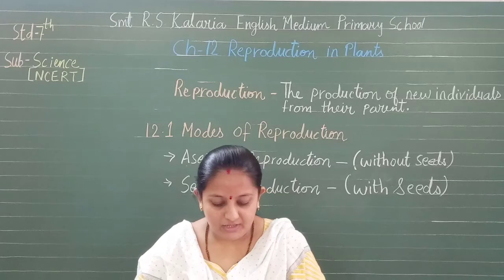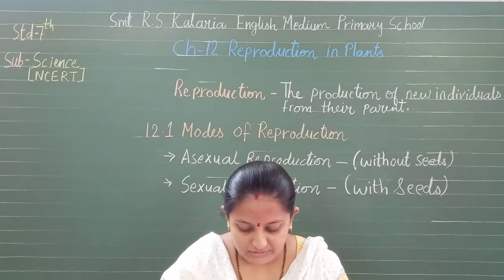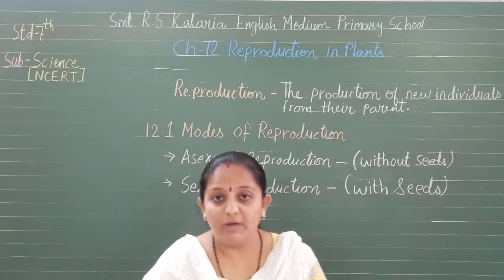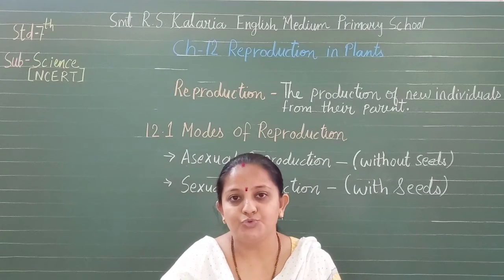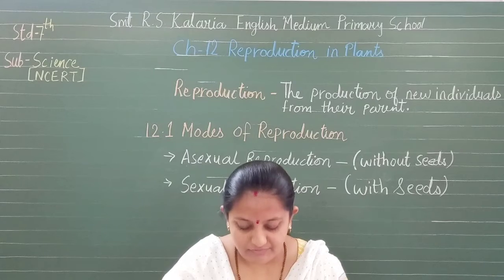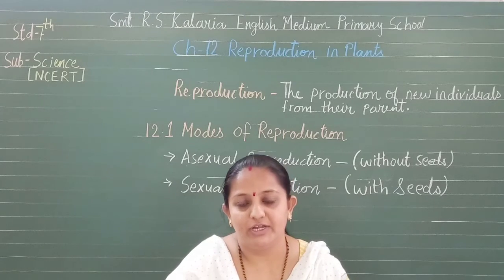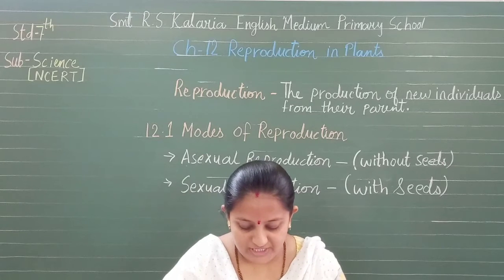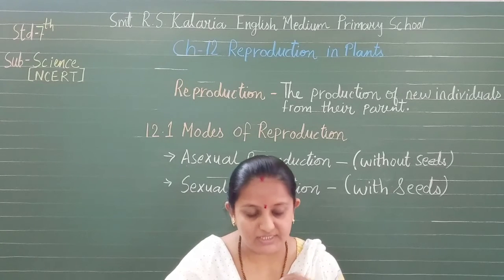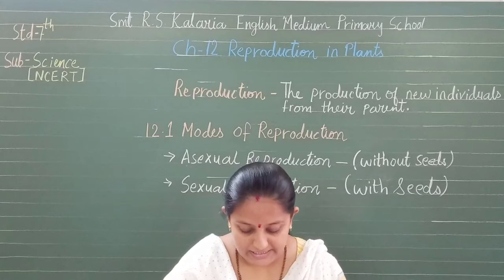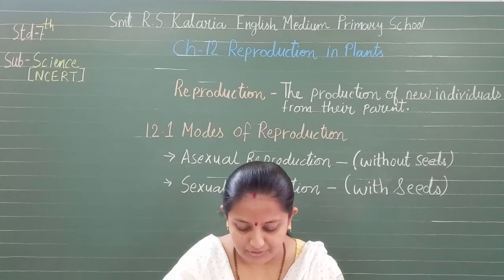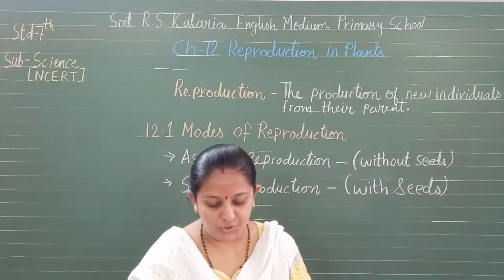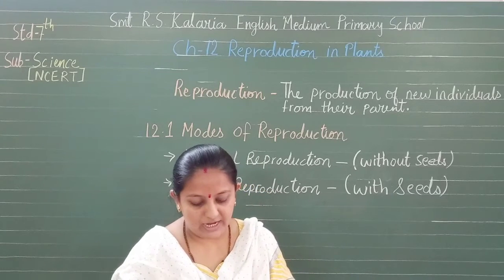So in this we can say new plants are obtained without the production of seed in asexual reproduction. But about potato, sugarcane and rose, we can say it is vegetative, its parts, isn't it? So let's move on to vegetative propagation. What is vegetative propagation? It is a type of asexual reproduction in which new plants are produced from roots, stems, leaves and buds.